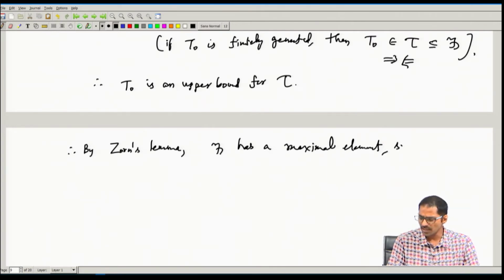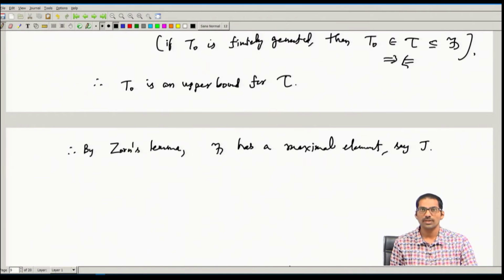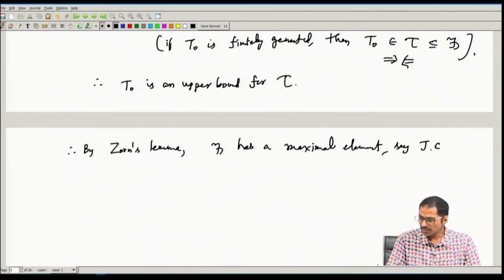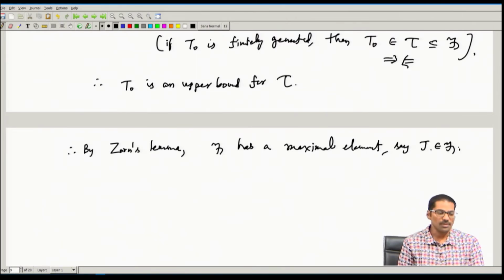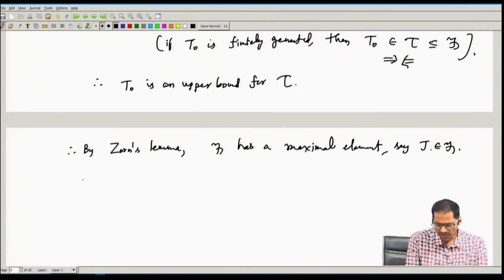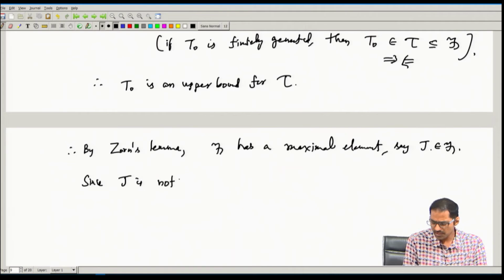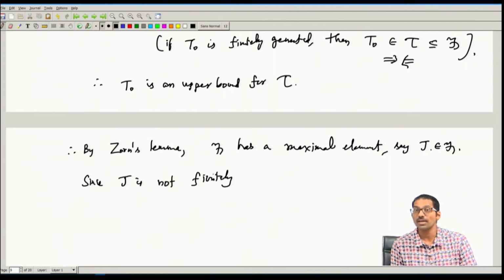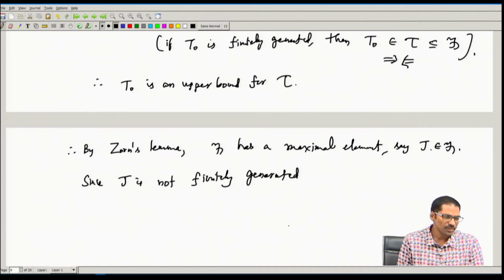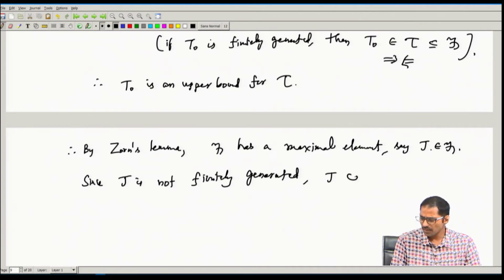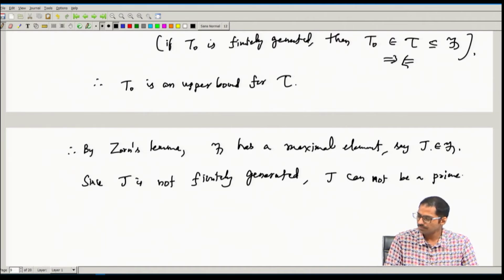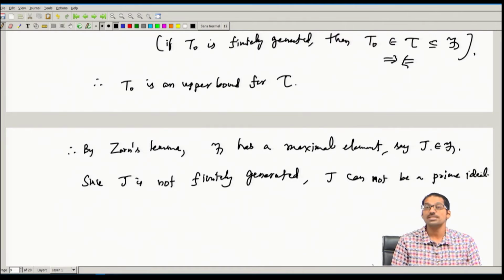Let us say J is a maximal element. So, J belongs to F and is a maximal element. Since J is not finitely generated because it is a member of the family F, J cannot be a prime ideal, because every prime ideal is finitely generated.